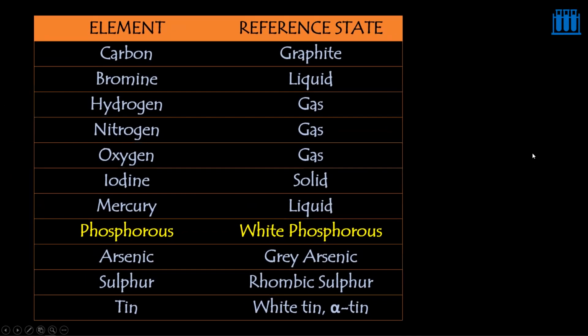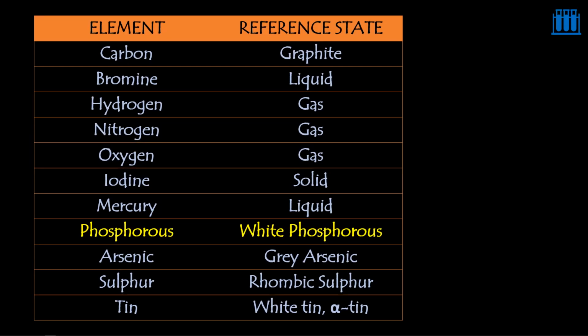So here is the list of different elements for which the reference state is mentioned against them. So look into this. The carbon, the reference state is graphite. Bromine, the reference state is the liquid. Hydrogen, reference state is gas. For nitrogen, it is gas. And for oxygen also it is gas. But iodine, its reference state is solid. That means it is going to be stable in the solid state at 298 Kelvin and 1 bar pressure.